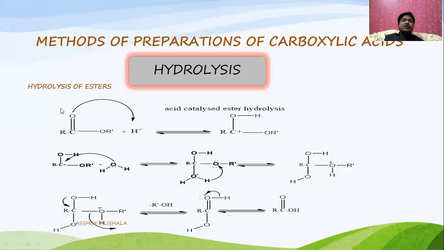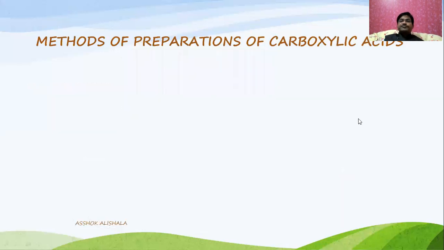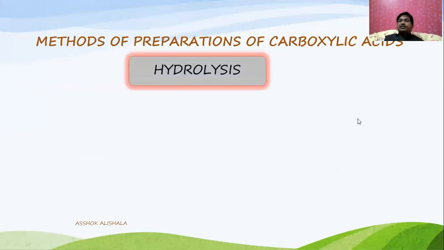That means during the hydrolysis of ester in acidic medium, the protonation takes place, and finally a proton is eliminated, forming an alcohol and a carboxylic acid. Now let us see how the hydrolysis takes place in basic medium.